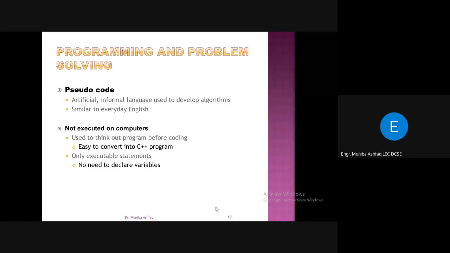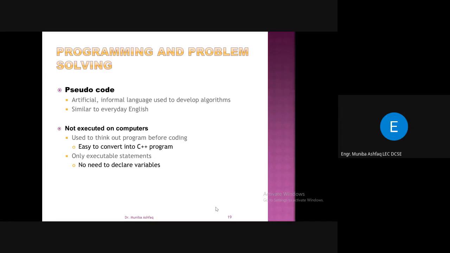write the instructions in a very informal language, like Step 1, read value for A. Step 2, read value for B. Step 3, add value A and B. Step 4, store the result of the summation to the other variable C, right? So this is a type of algorithm, right?